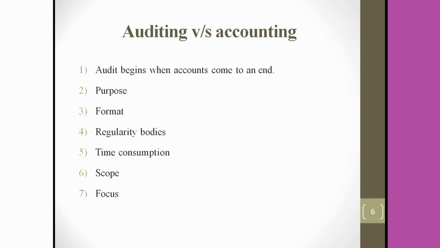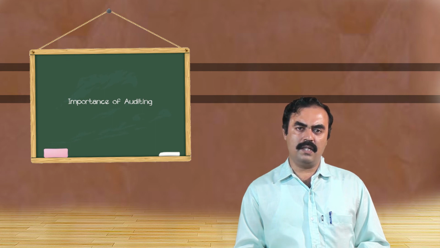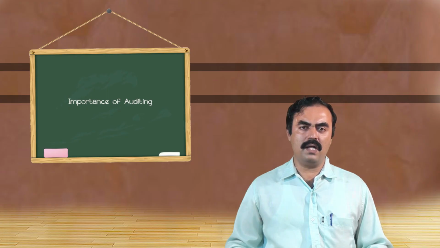Time consumption. Audit takes more time than preparation of accounts. Why? Because from the transactions at the beginning of the year till the end of the year, everything is cross-checked and everything has to be verified. Scope of auditing is more, and accounts is also more. Both have equal scope here.